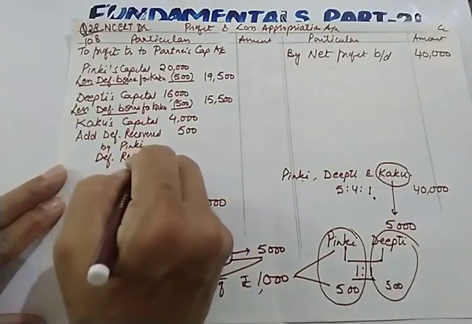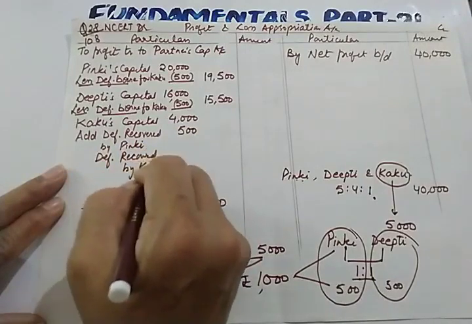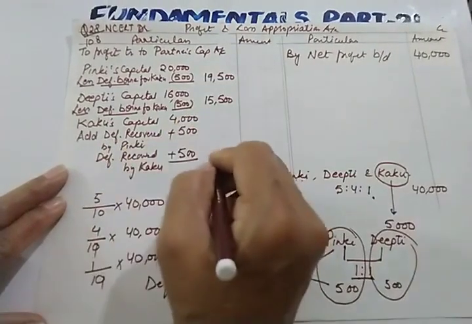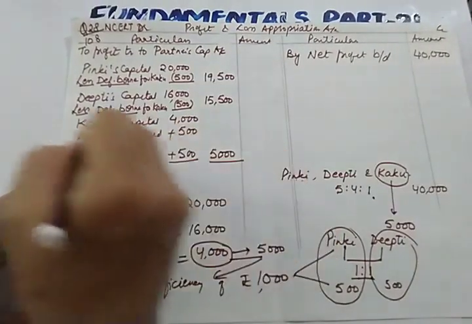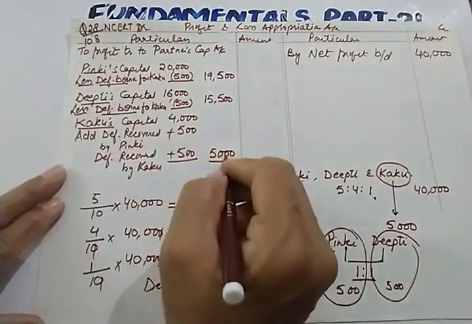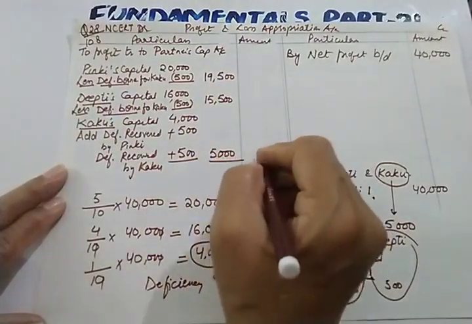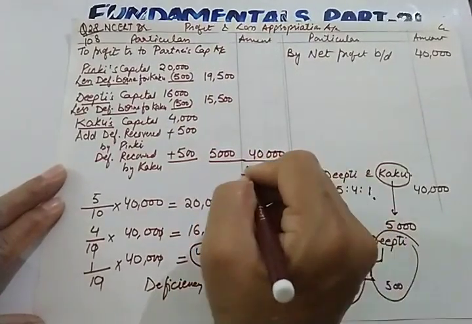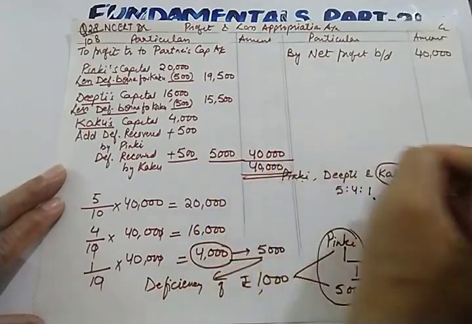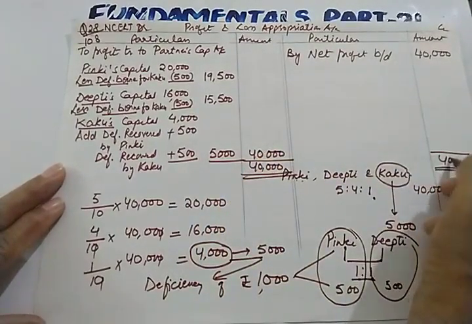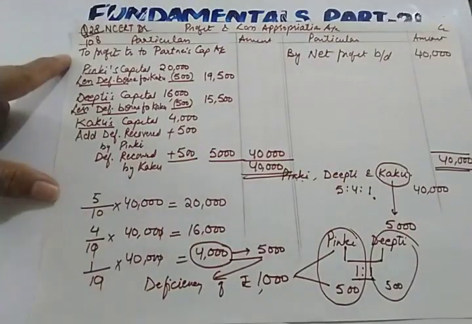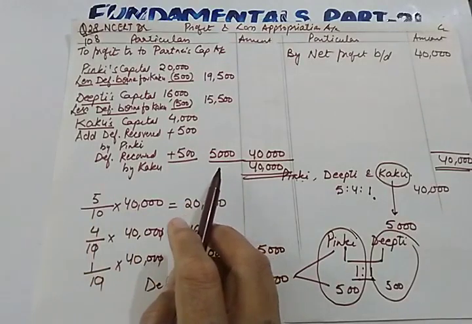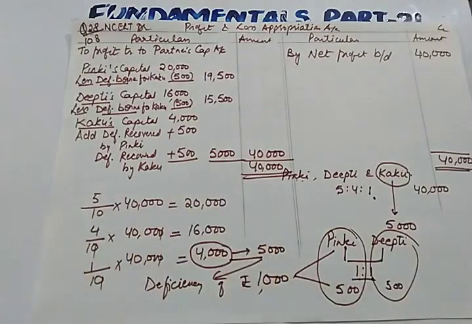Deficiency recovered by Kaku is 500. So total, if you add these three, Kaku will be able to get how much? 5,000. So this is the division of total profit. So I hope how to divide the profit in case of guarantee must be clear to you. Now let us do the journal entries in this particular numerical.